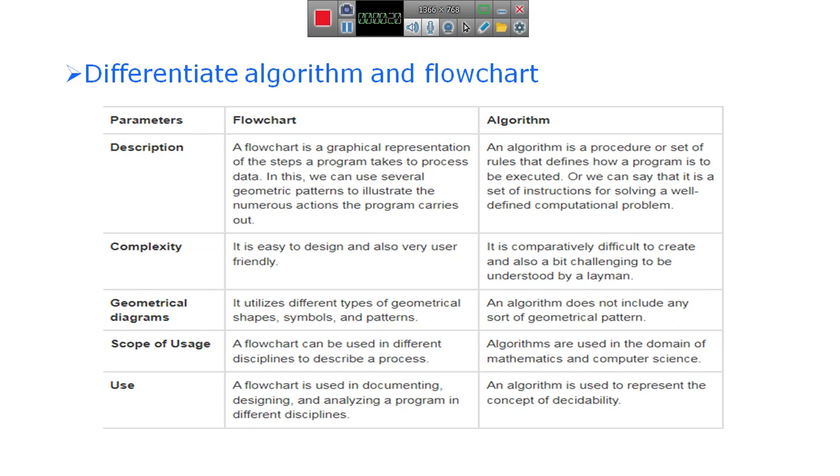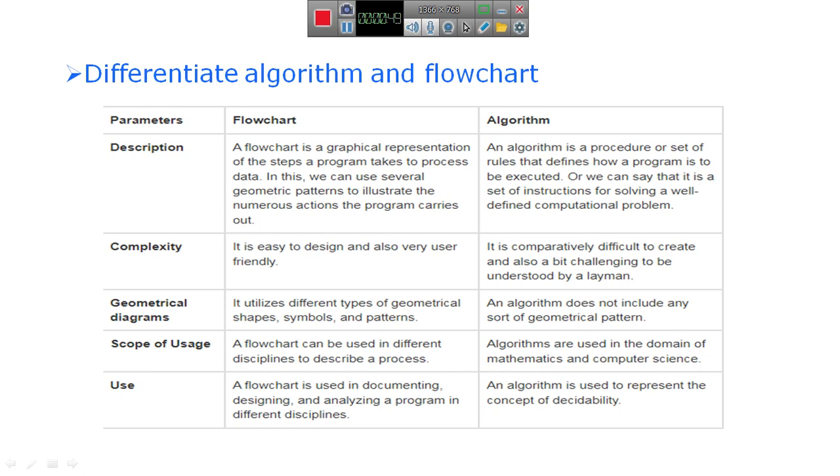In this video, I am going to explain the differences between algorithm and flowchart, and languages.